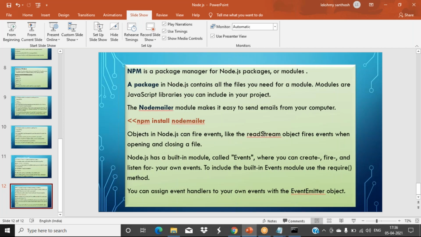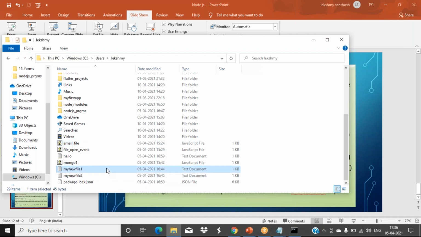So we can assign one event handler for that, and then your own events we can emit. Okay, so that is this events module. One example.